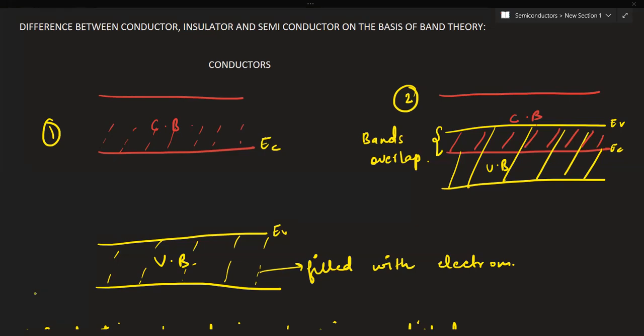The second arrangement that is possible is that the conduction and valence bands partly overlap each other. They do not completely overlap. So here the valence band is completely filled, but the upper unoccupied band partly overlaps with the valence band. All those metals of the second group, beryllium, magnesium, exhibit this pattern. Clear? Yes, ma'am.